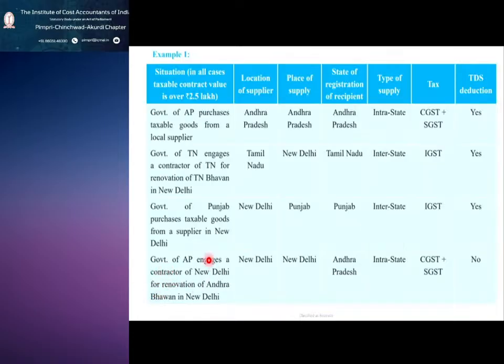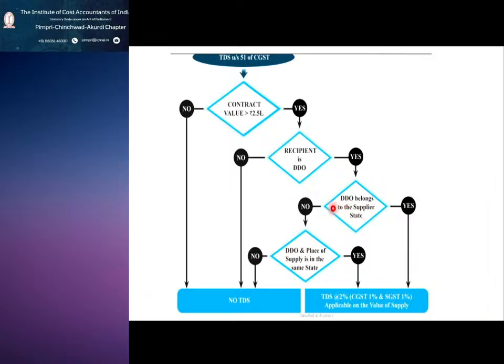Here, government of Andhra Pradesh engages a contractor who is from New Delhi. So the location of supplier is New Delhi, which is different. So no.